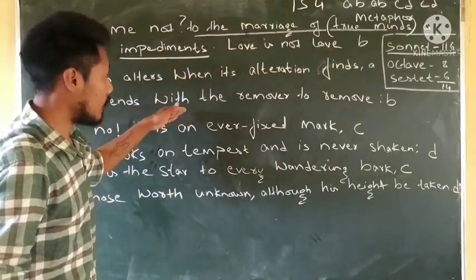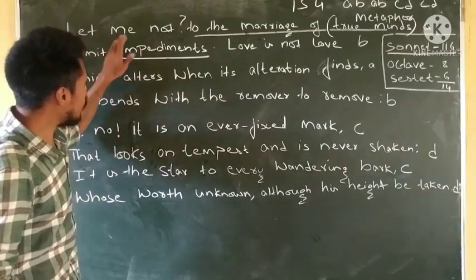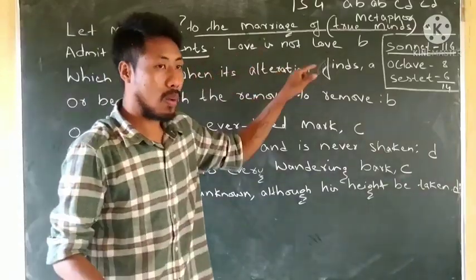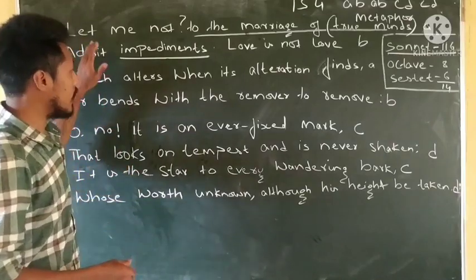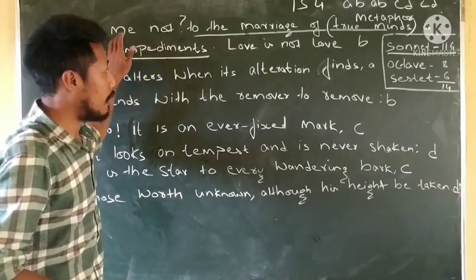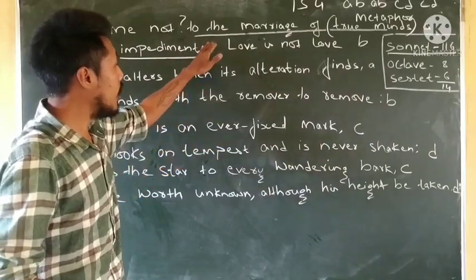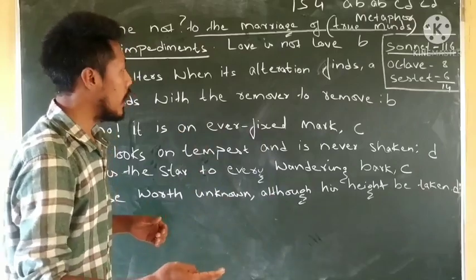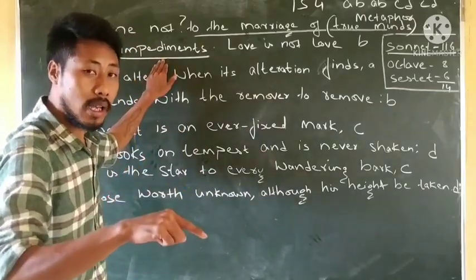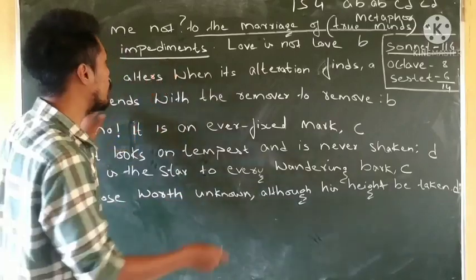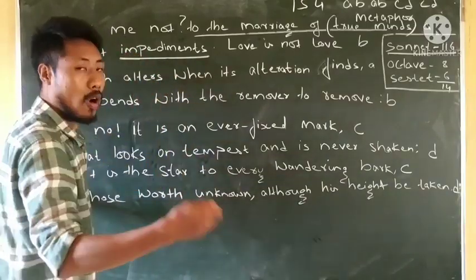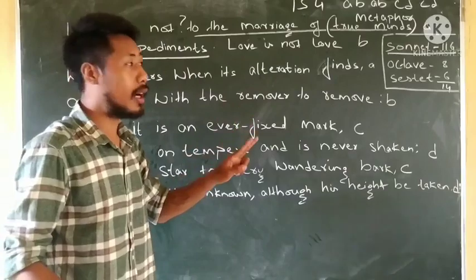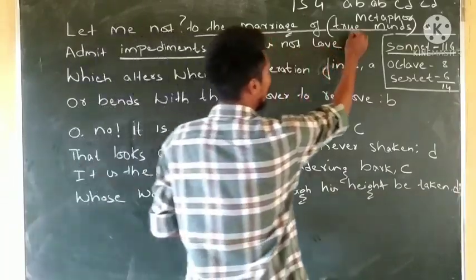So what does the first stanza explain? Let me not to the marriage of two minds admit impediments. Love is not love. So what William Shakespeare says here is that he doesn't want to disturb the marriage or the promise or the willingness and acceptance of two hearts and two minds and two souls. He doesn't want to bring any disturbance or hindrance, nor does he want anybody else to disturb. Impediment means hindrance, obstacle, disturbance, or a problem to the people who have accepted each other and met in marriage because of their true love.